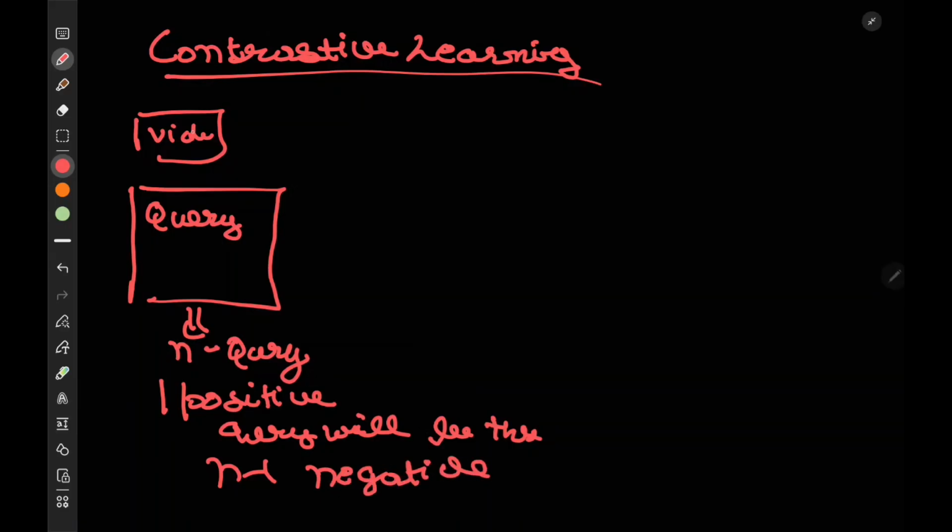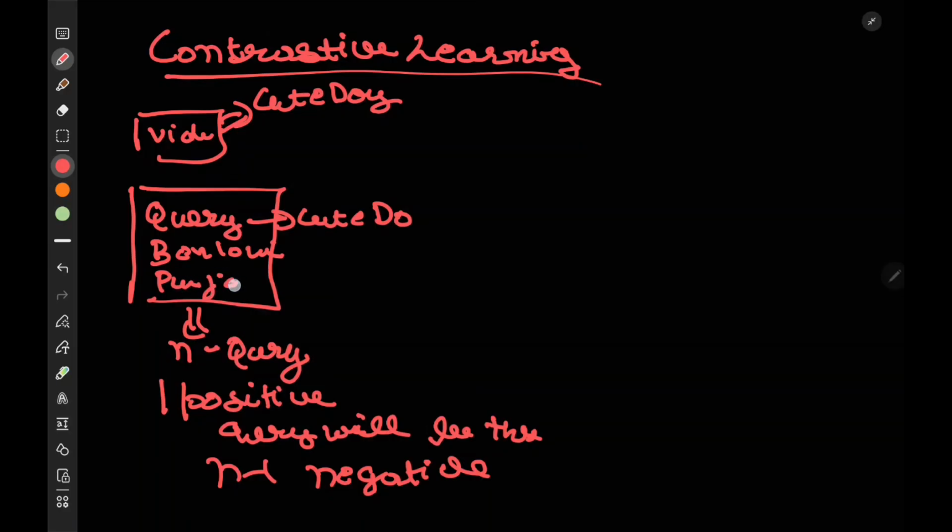For example, here the video is related to cute dogs. So the first query could be cute dog videos. The second query could be Ben 10 videos. The third query could be Punjabi songs, all that stuff.